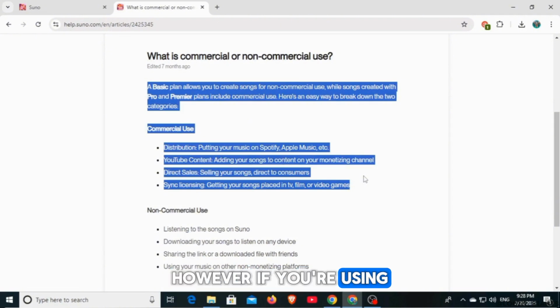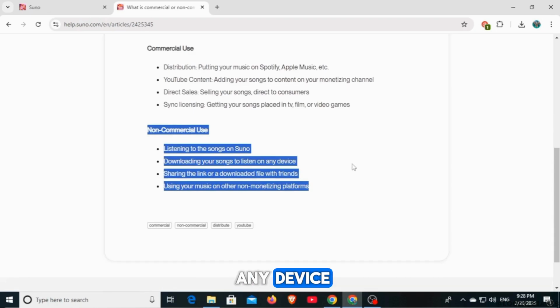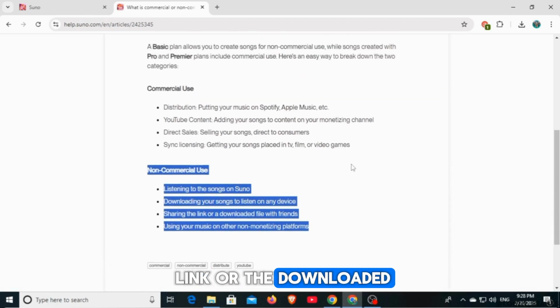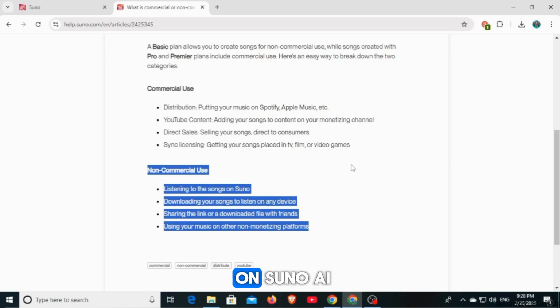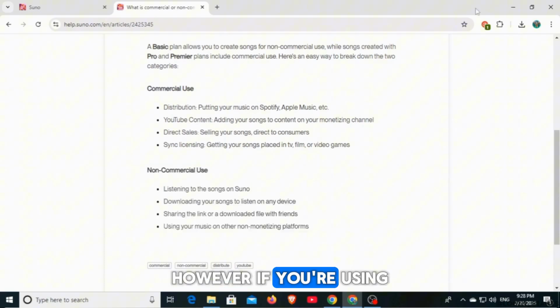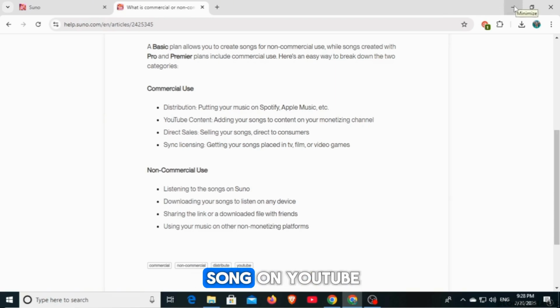However, if you're using the basic free plan, then you can only listen to the songs on Suno. You can download your songs to listen on any device. You can share the link or the downloaded file with friends, and you can use your music on other non-monetizing platforms. So basically, you can upload Suno AI song on YouTube if you are using Pro and Premier plans on Suno AI. However, if you're using the basic free version, then you won't be able to upload your song on YouTube.